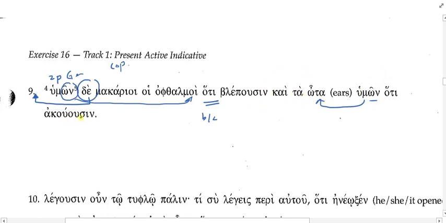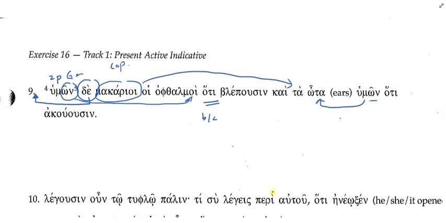Because akouousin, they, the ears, hear. Okay? So what's happened here is that the pronouncement of blessing is overtly stated in the first half, and it's assumed or implied for the second half. Blessed are your eyes and your ears. Yes?